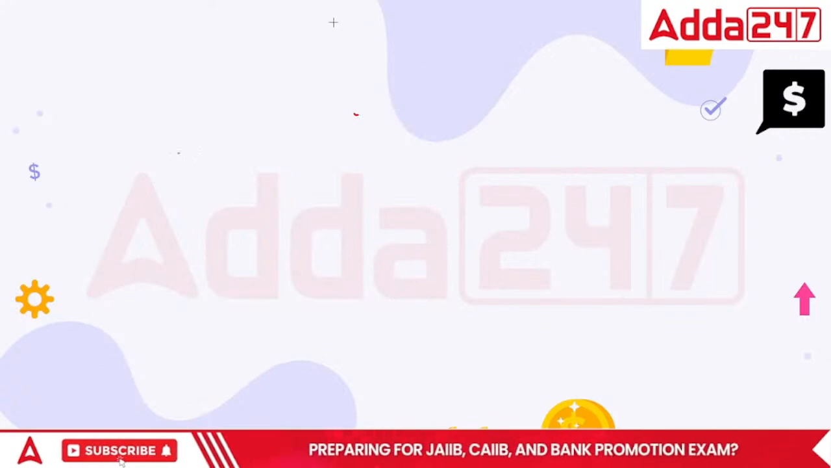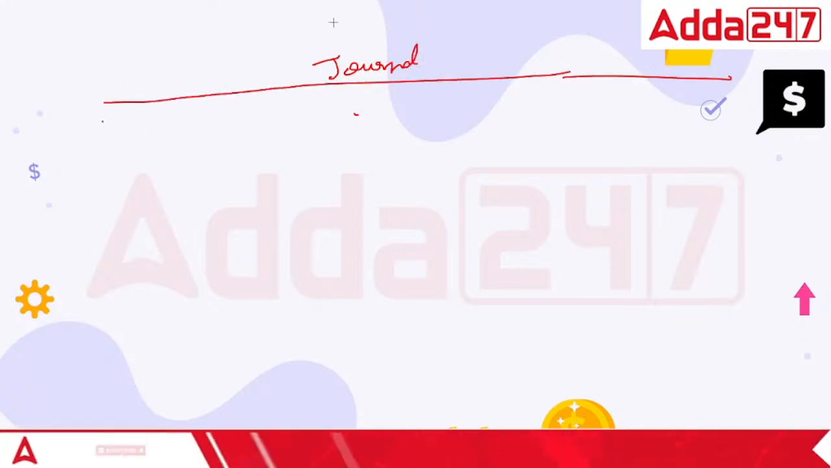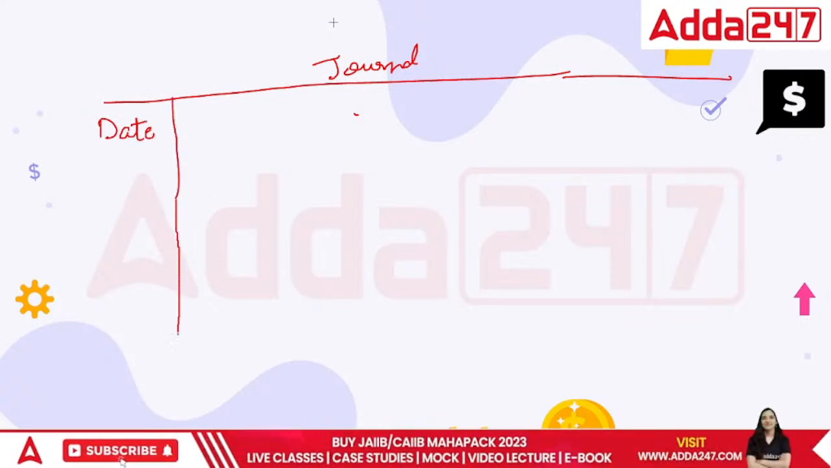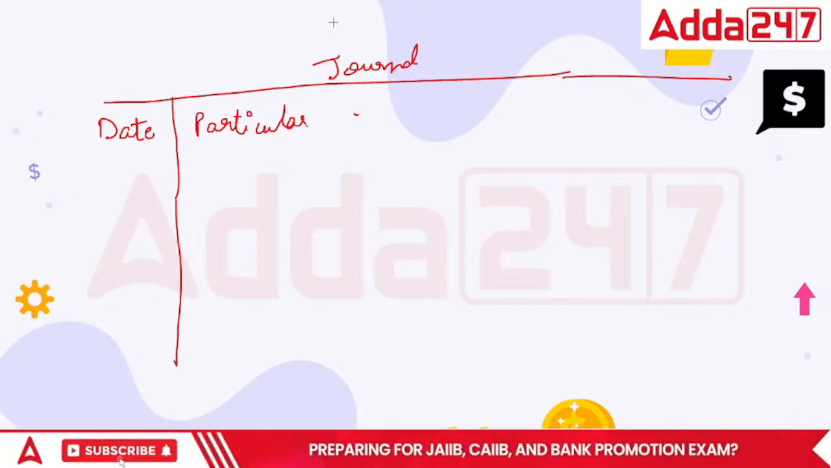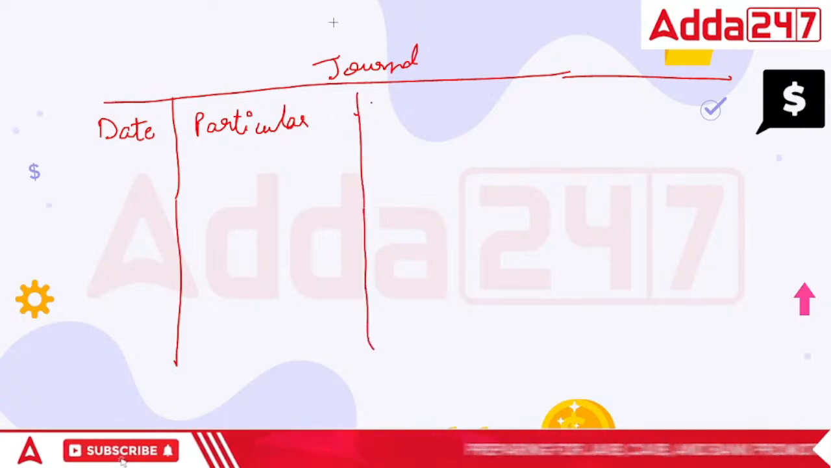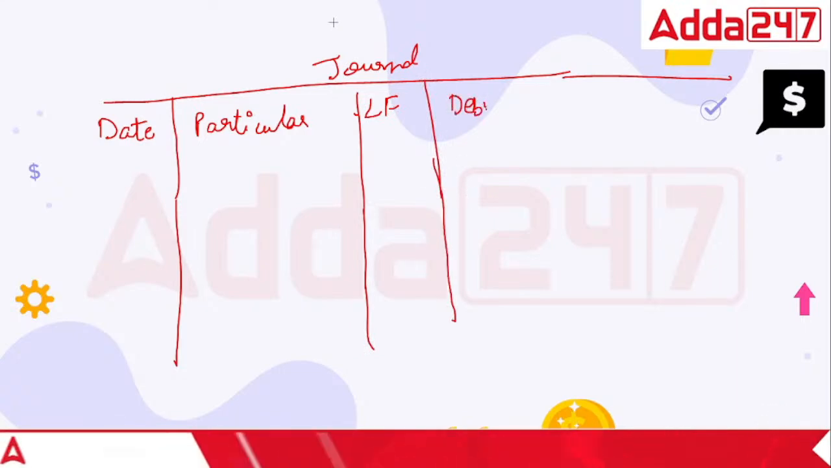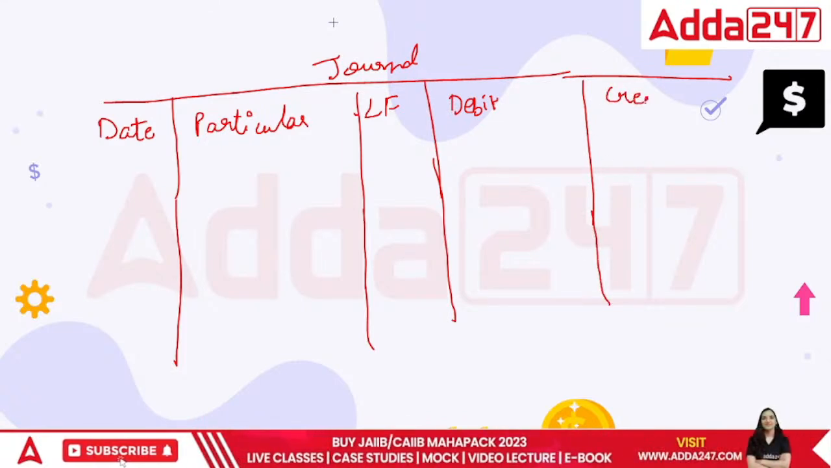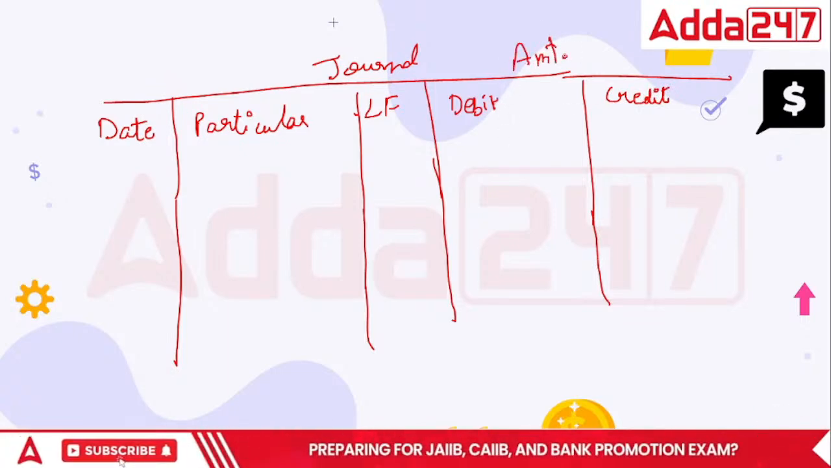In terms of journal, we have a specific format. The format says it is always in chronological order. First of all, we write the date. Chronological means in the sequence of the happening of the event. Then we have particulars. Then we have ledger folio. Then we have the debit side and the credit side.